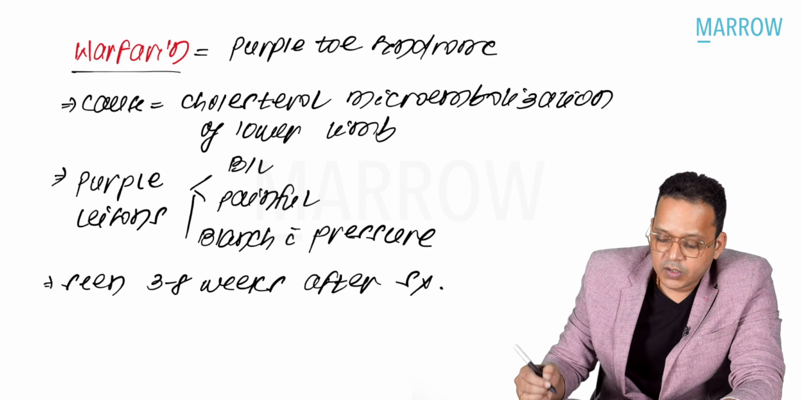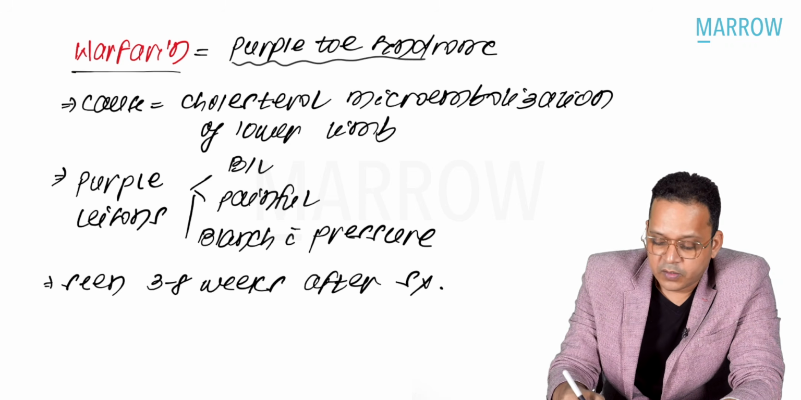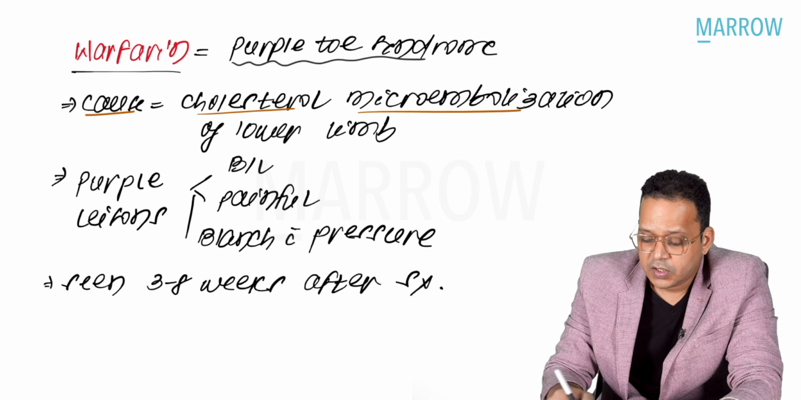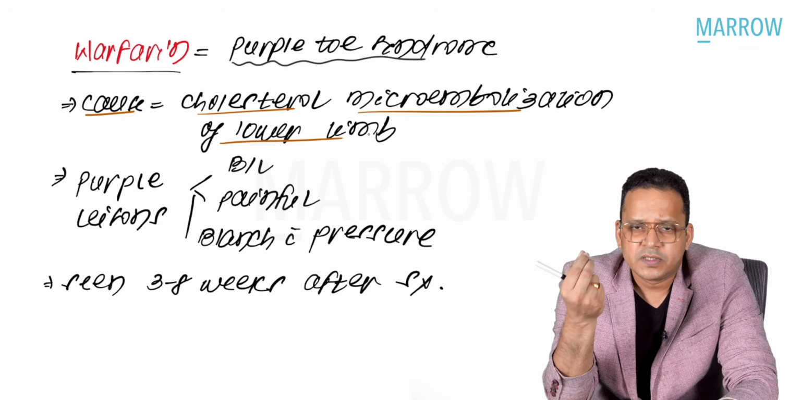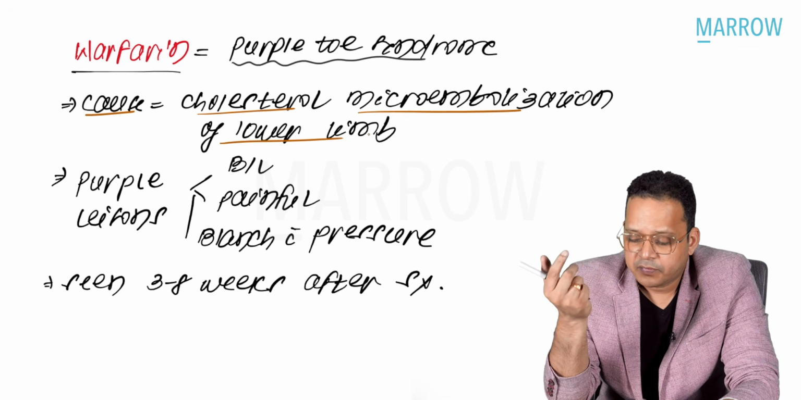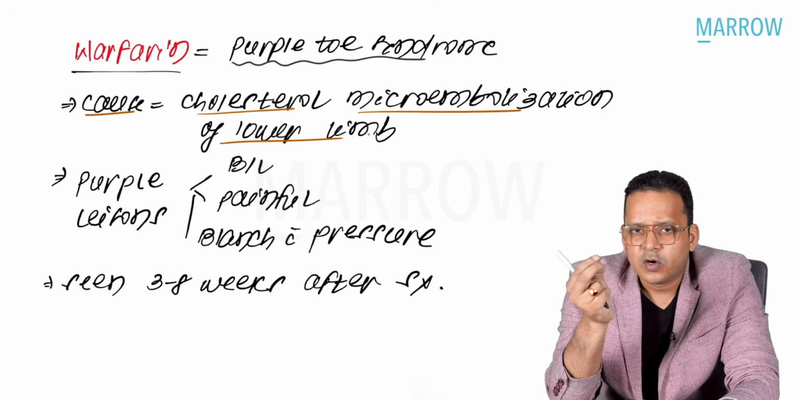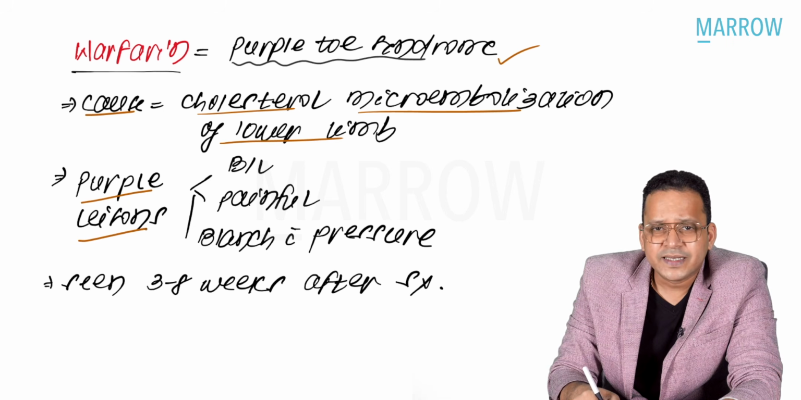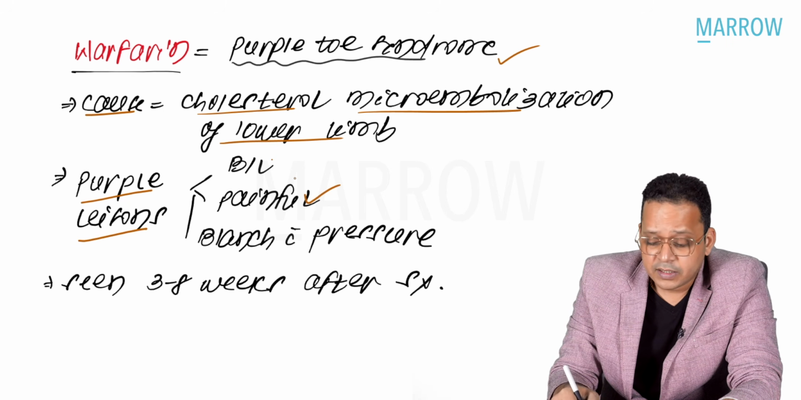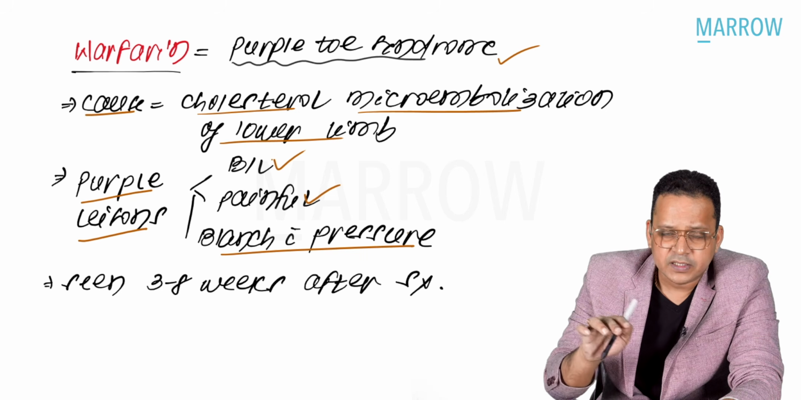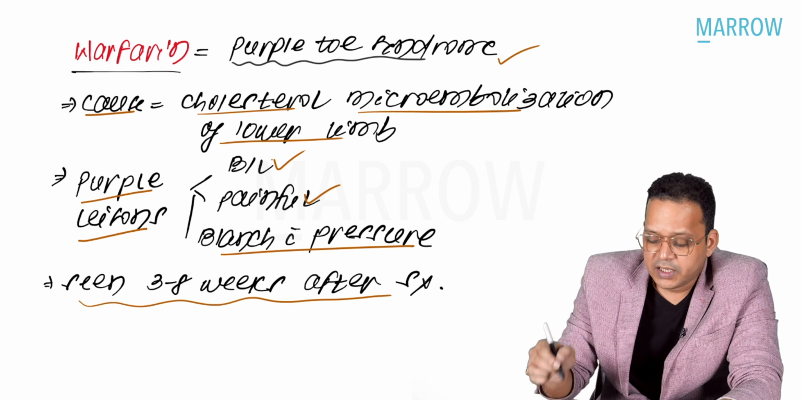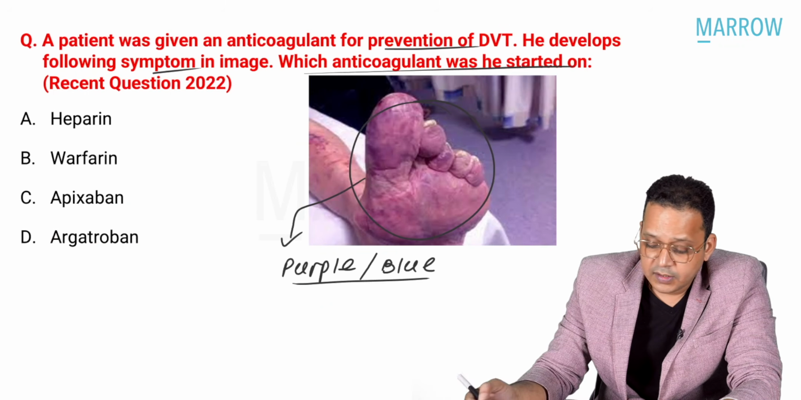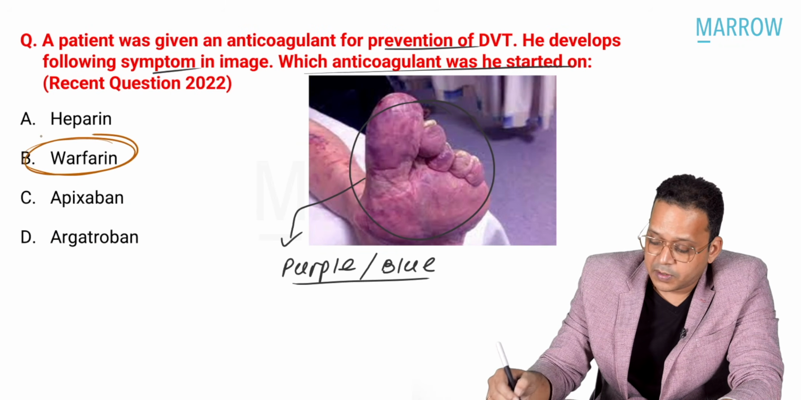Now look at this. Warfarin can cause purple toe syndrome. And what is the reason? The cause is cholesterol microembolization of the lower limb. So the cholesterol present in the atherosclerotic plaques is broken down by warfarin, and microembolization of the smaller blood vessels in the lower limb can cause purple discoloration. These purple lesions are very painful, bilateral, and they blanch with pressure. Right? When we press, they will blanch. They are usually seen 3 to 8 weeks after starting therapy. So here, your answer, as all of you know, is warfarin. This is purple toe syndrome.